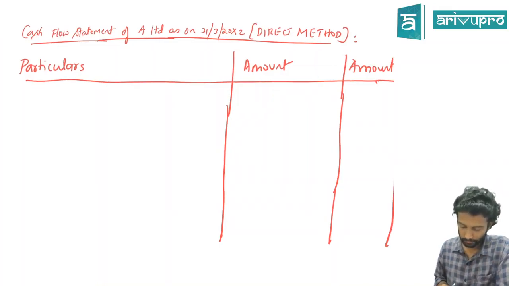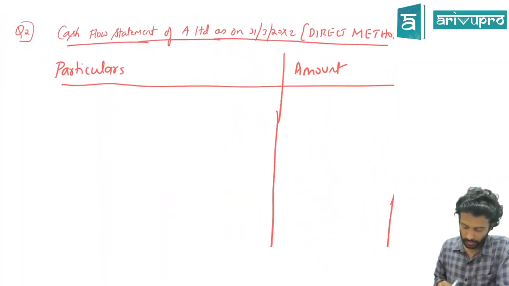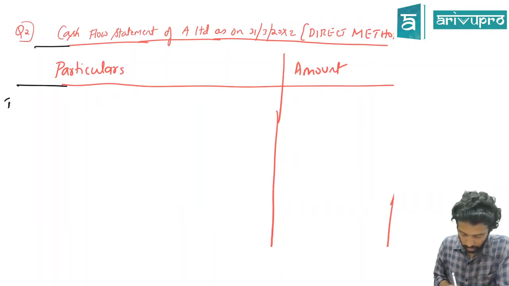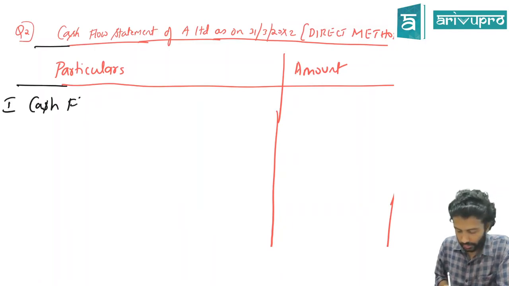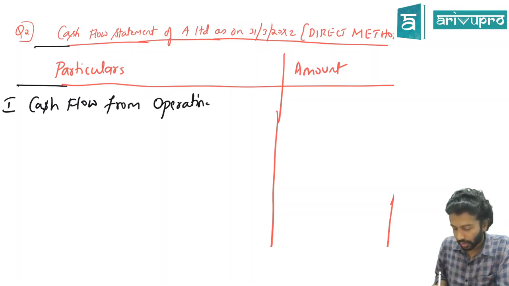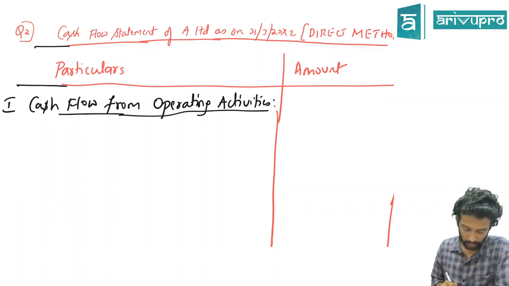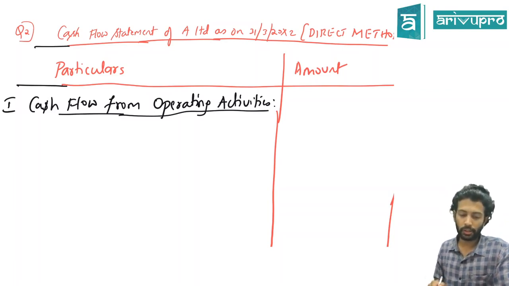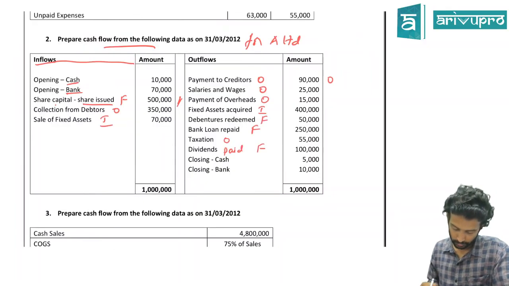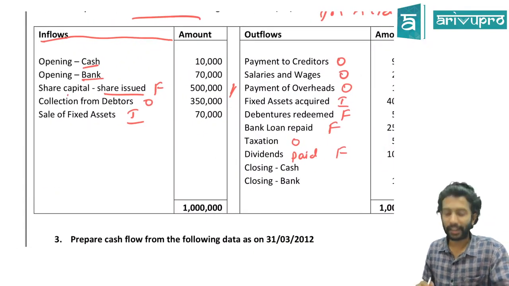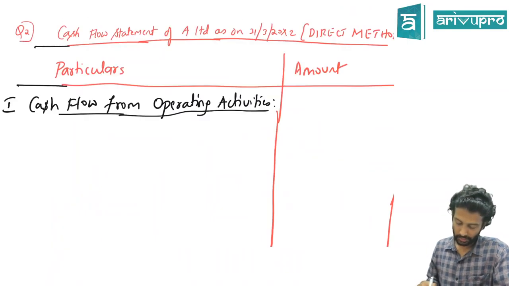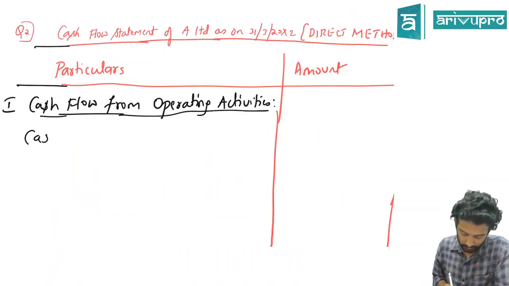First bucket, what did I say? Roman letter 1, cash flow from operating activities. This is your first bucket. We already wrote the components in our question itself. Check what's the first thing we wrote as O. What is O? Collections from debtors. That's part of your operating activity. So we'll write that under operating activities.